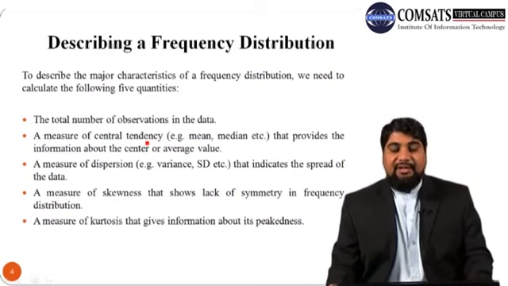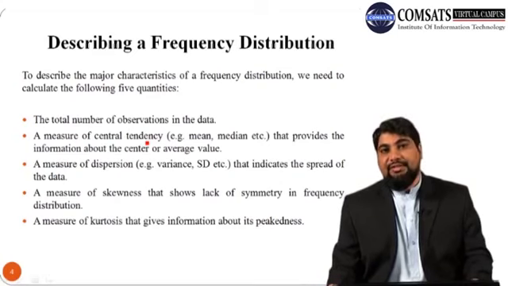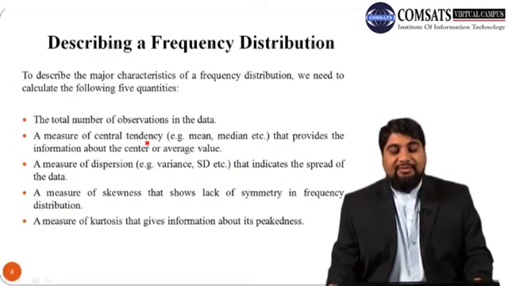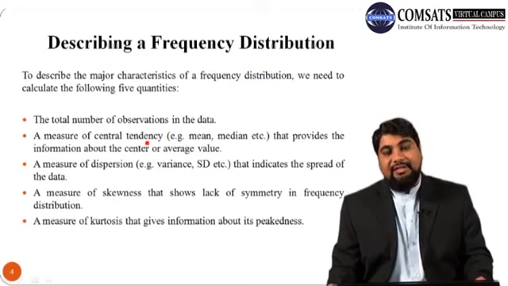So first, how to describe a frequency distribution. To describe the major characteristics of a frequency distribution, we need to calculate the following 5 quantities. Number 1, the total number of observations in the data. Number 2, a measure of central tendency, for example, mean, median, mode, etc. This central tendency provides the information about the center or average value of the data.